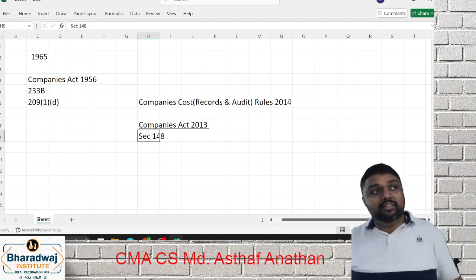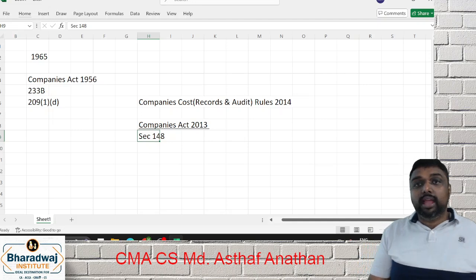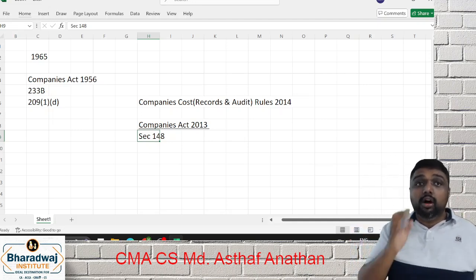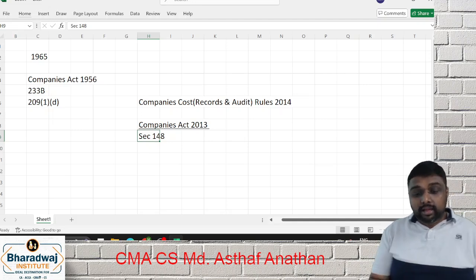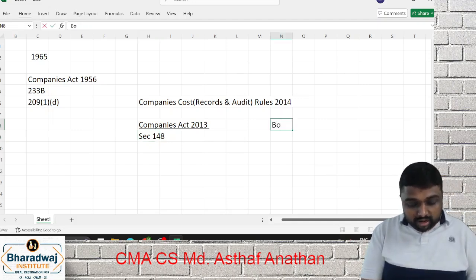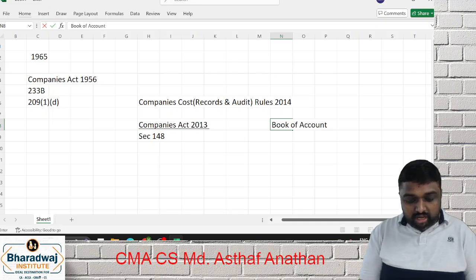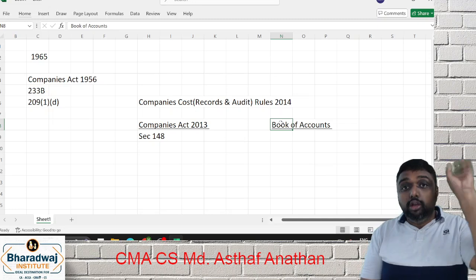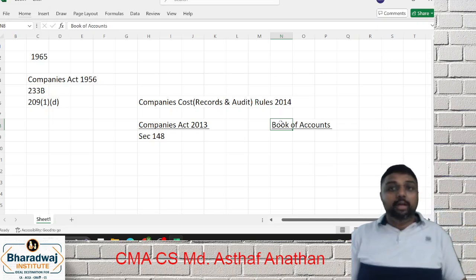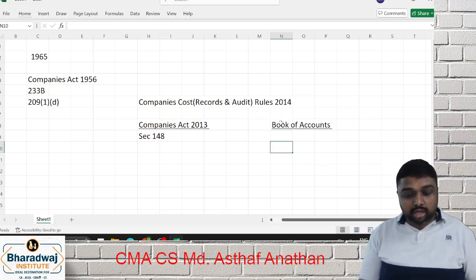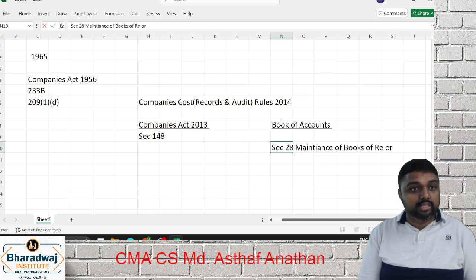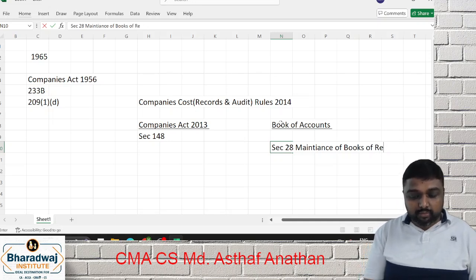Now coming to the next level of discussion. Next, a 2-mark question can test you on cost records. We have learned that cost records are part of books of accounts. The books of accounts definition will not come, but you have to understand that books of accounts include cost records also. So we discussed section 128, maintenance of books of accounts. Yes or no?